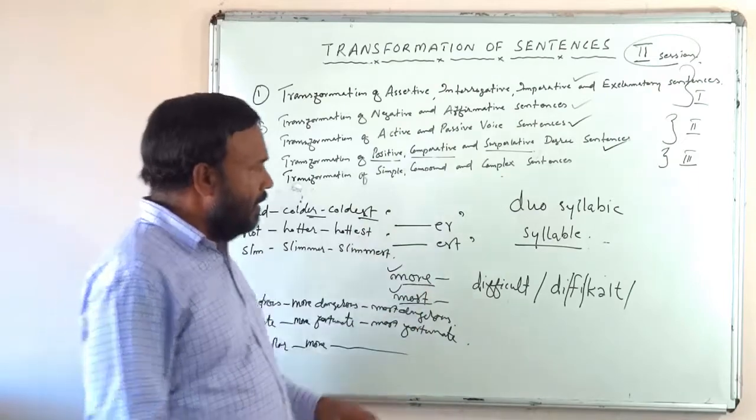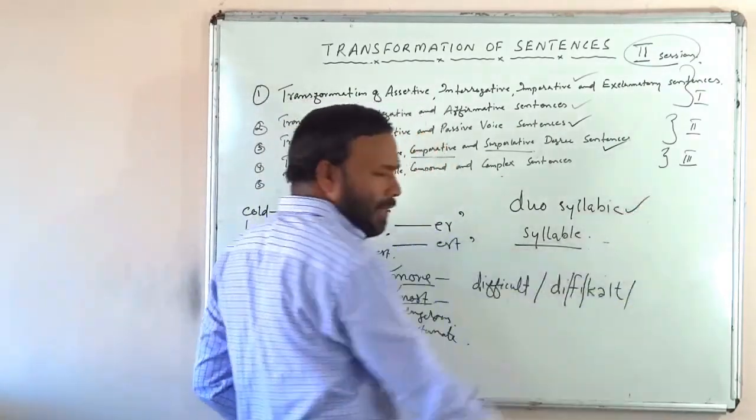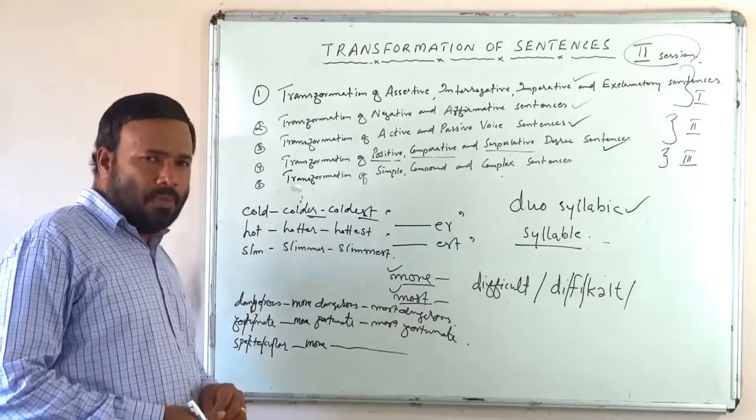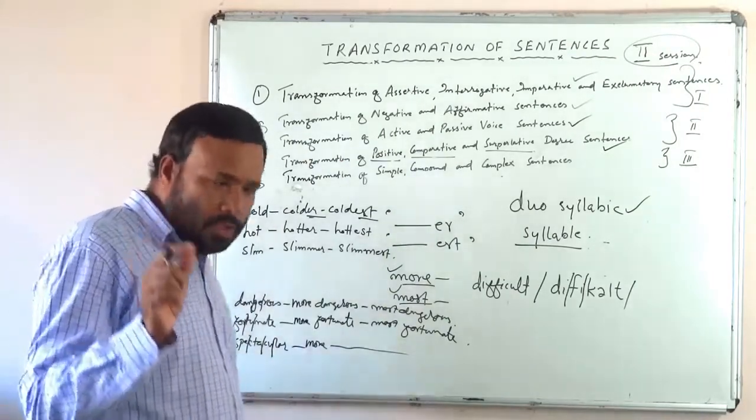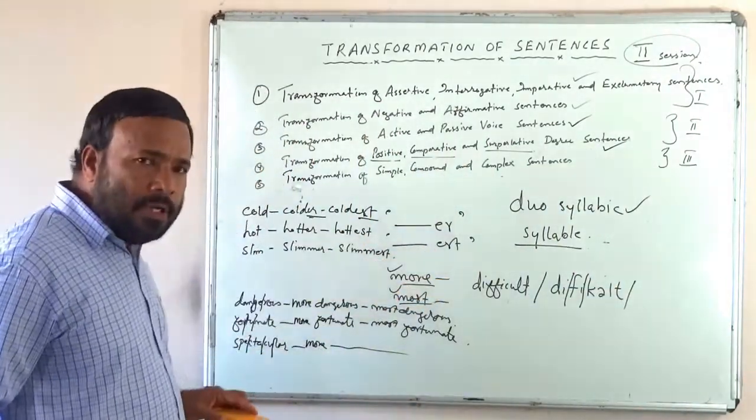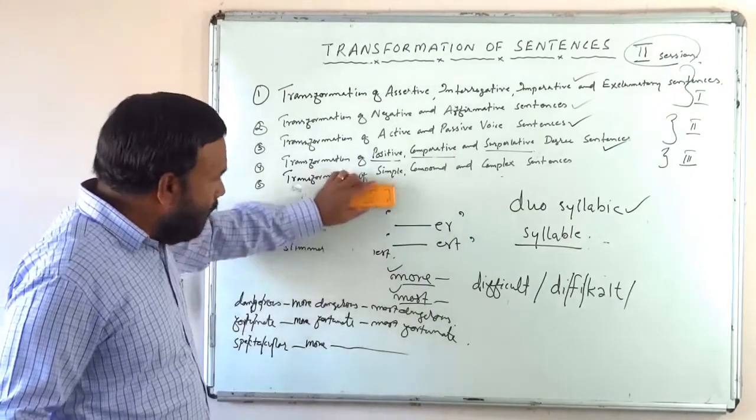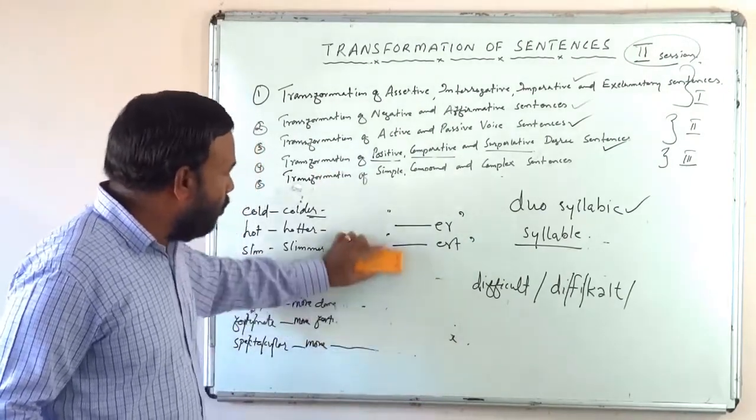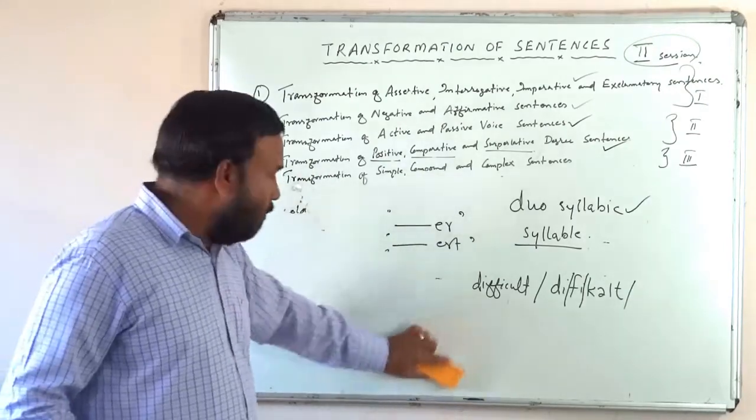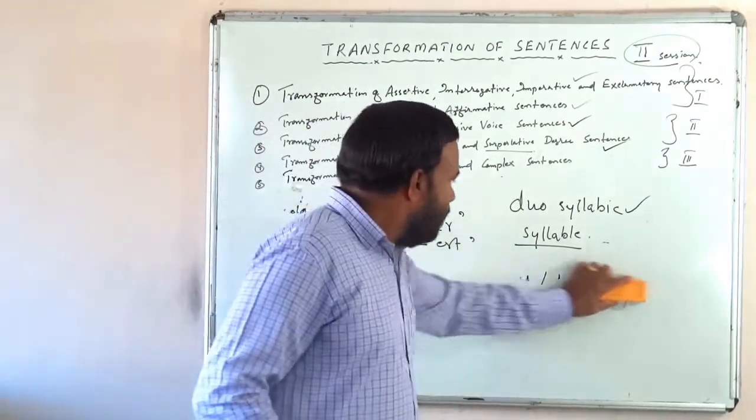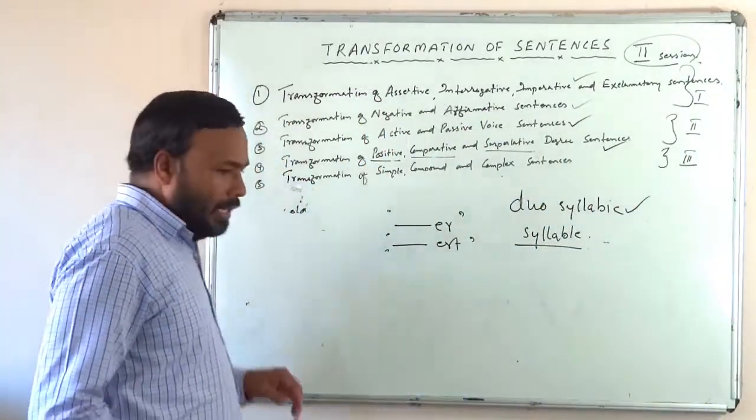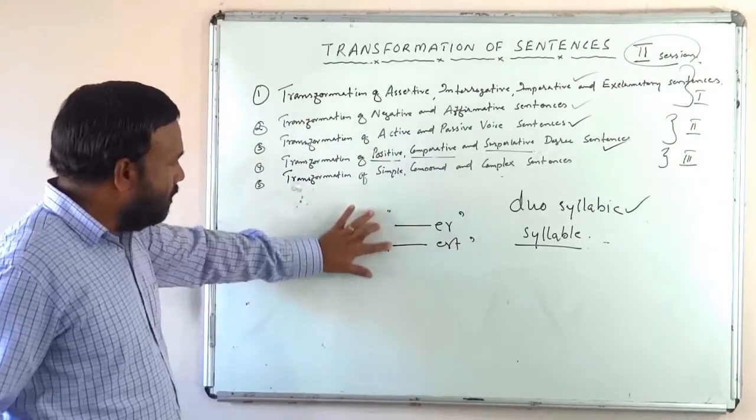But if the adjective is disyllabic, if the adjective contains two syllables, then there will be a problem. Why? Because some disyllabic adjectives take -er and -est for the formation of comparative and superlative, while some other disyllabic adjectives take more and most. Let us see some disyllabic adjectives and let us see what they take.